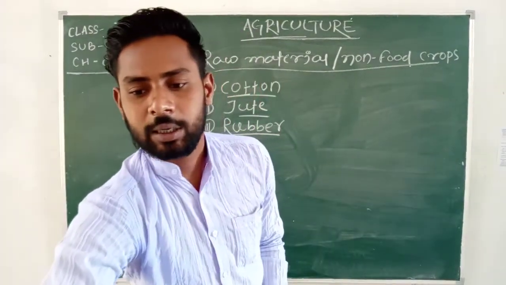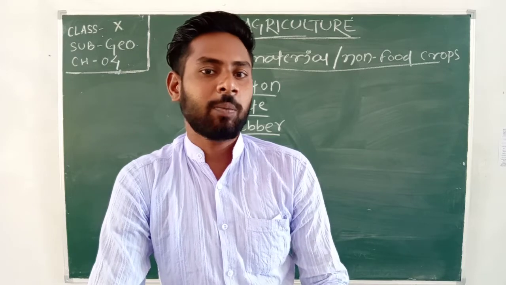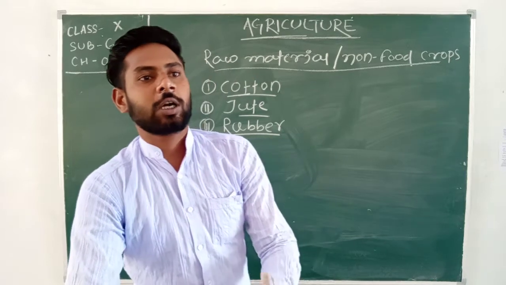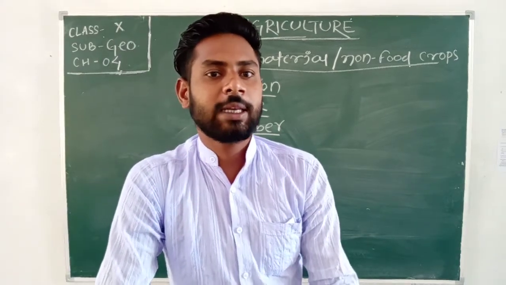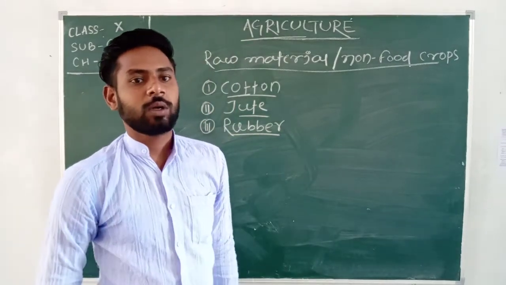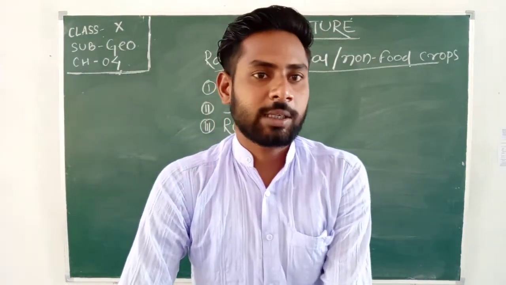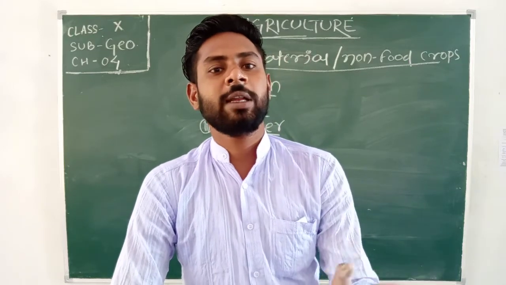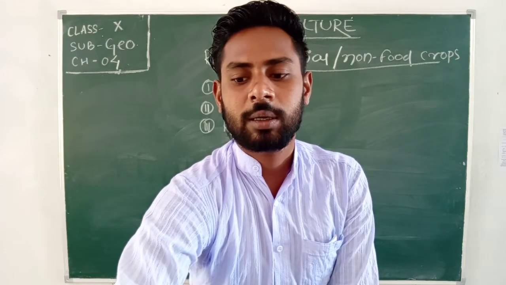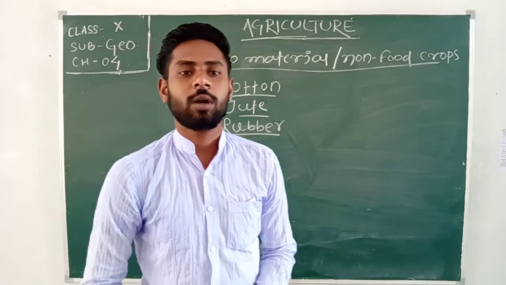Okay, cotton is a fiber crop which is mainly grown in the black soil in the Deccan Plateau region. It is a type of fiber crop and cotton is most easily cultivated in black soil. Got it? So black soil is also known as cotton soil, and cotton is mostly cultivated in Deccan Plateau regions because black soils are mostly found in that region. Got it? Then the position of India in the world is the third largest producer of cotton. It means India is the third largest producer of cotton.